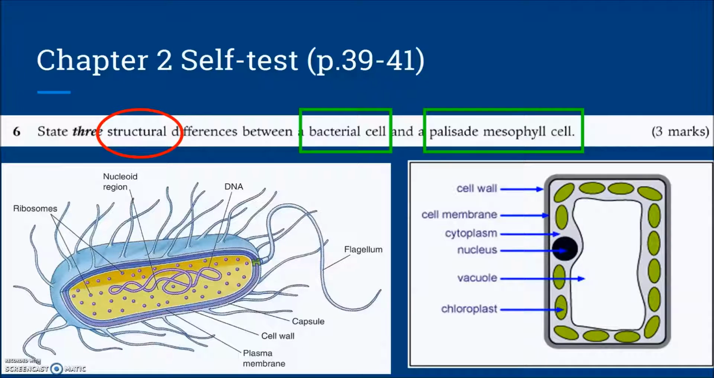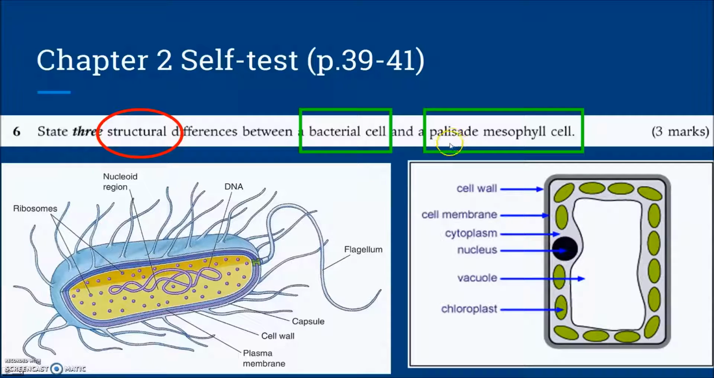So let's start with chapter 2. Okay, we have 3 questions, question 6, 7, and 8. The first question talks about the 3 structural differences between the bacterial cell and the palisade mesophyll cell. In the question there are no diagrams or pictures given to you, so based on the name, you need to know that what we are going to talk about are the bacterial cell and the plant cell.